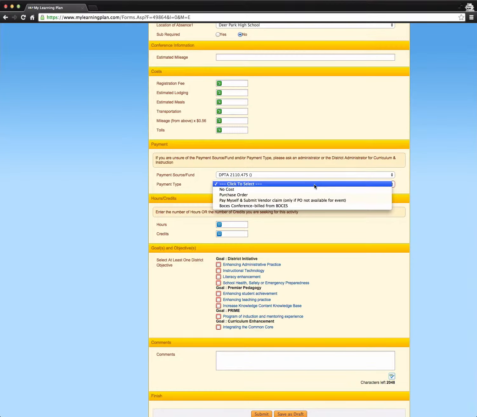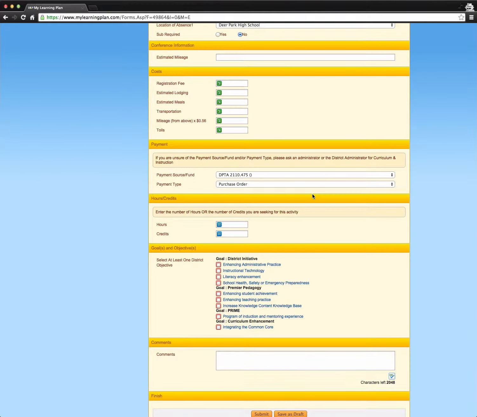Of course, if the conference can be paid for by a purchase order, you need to process the purchase order. Most conferences can be. If it can be paid for by a purchase order and you do not use a purchase order, you will not be reimbursed for the registration fee for the conference. And that would suck. So we definitely want to make sure that if it's going to be paid for by a purchase order, all of that is taken care of.